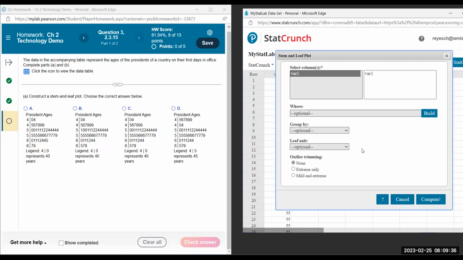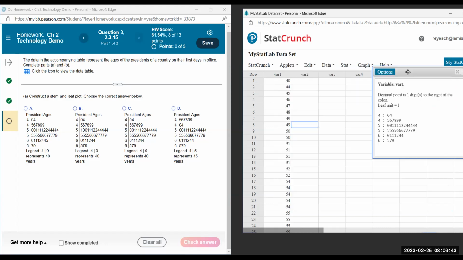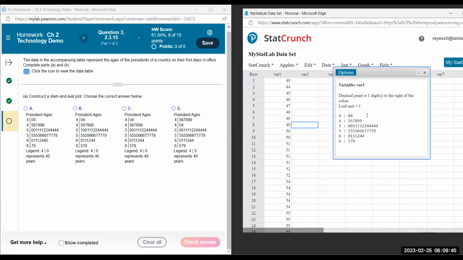We might have to change the leaf unit, but for now, let's leave it. Let's compute and see if StatCrunch gives us the correct leaf unit. If not, we'll go back and change it, just like the binning for the histogram. So notice here it's 2 for 4, 2 for 5, and 2 for 6, which looks like what it is here. So we're okay.